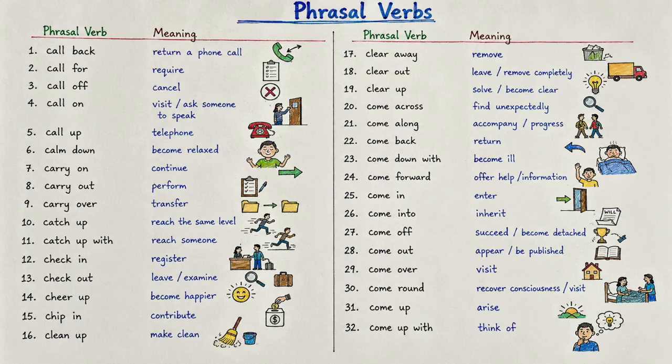Remember, don't just memorize these phrasal verbs. Try to use them in your own sentences. For example, instead of saying, I will return your phone call later, you can naturally say, I'll call you back later. Instead of saying the event was cancelled, you can say the event was called off. And instead of saying she thought of a great idea, you can say she came up with a great idea. This is how you gradually move from textbook English to natural everyday English.